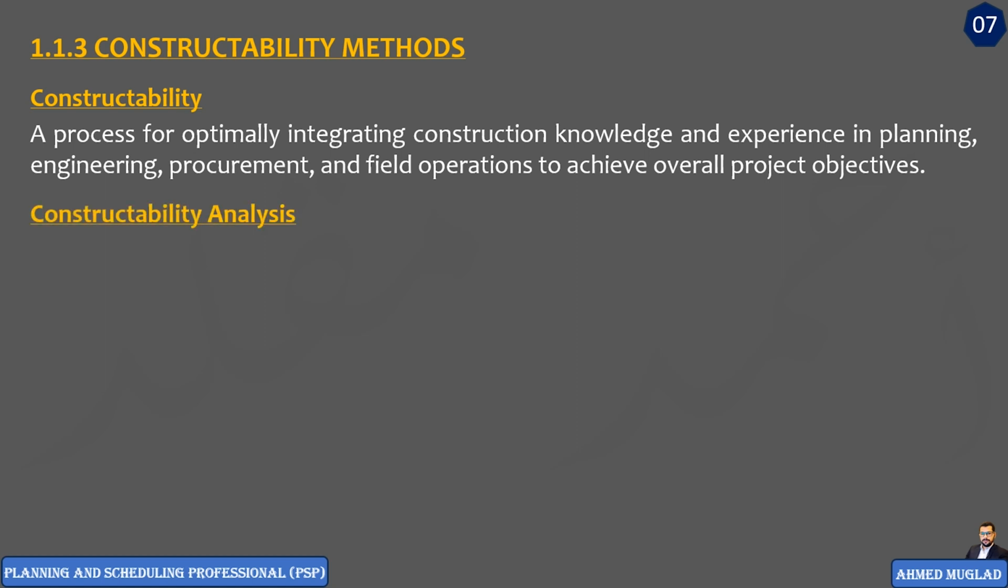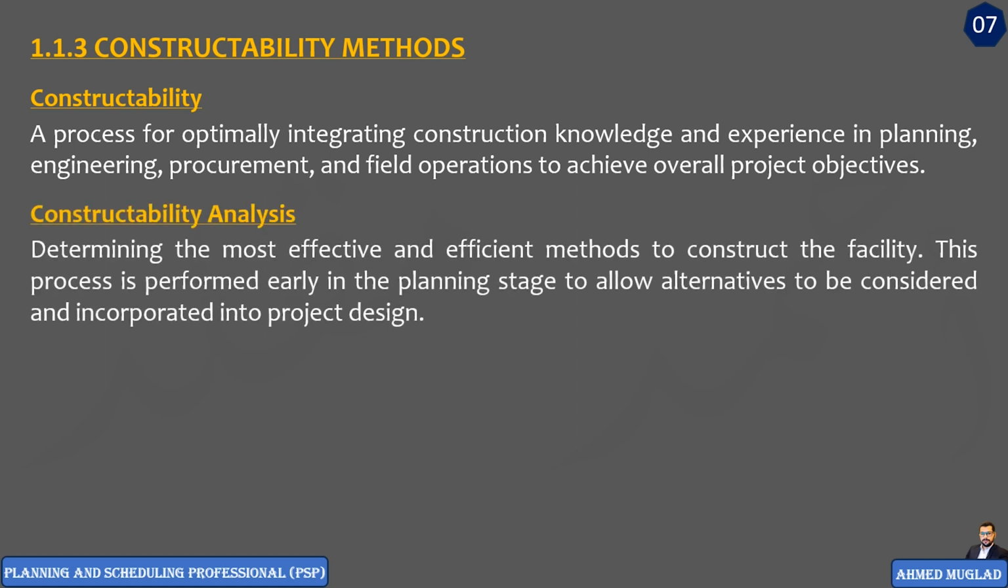Here, we also have constructability analysis. Constructability analysis is determining the most effective and efficient method to construct the facility, and it is performed early in the planning phase to allow alternatives to be considered and incorporated into the project design. All right, we can summarize the main idea of the constructability analysis in two steps.